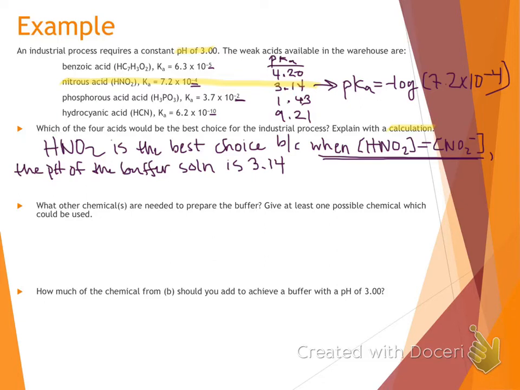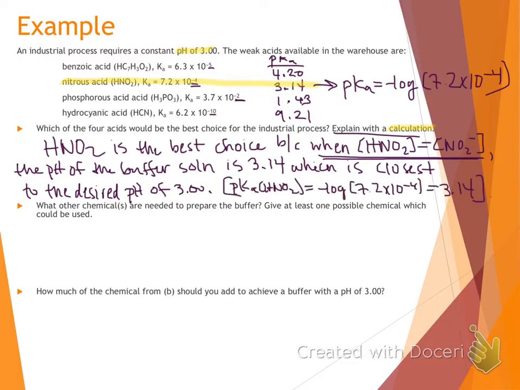Well, why is that important? Because that's the closest to the desired pH of 3. We did need to justify this or explain it with the calculation, so we can just go ahead and add in and show our pKa calculation as well. And again, since that pKa is closest to our desired pH, that's what's going to be our best buffer.